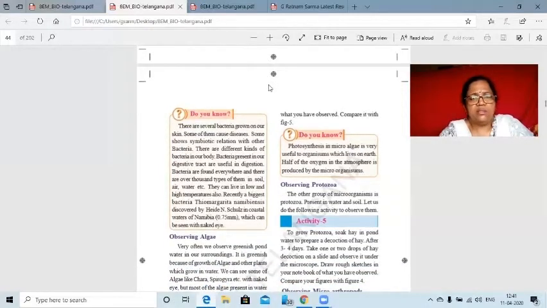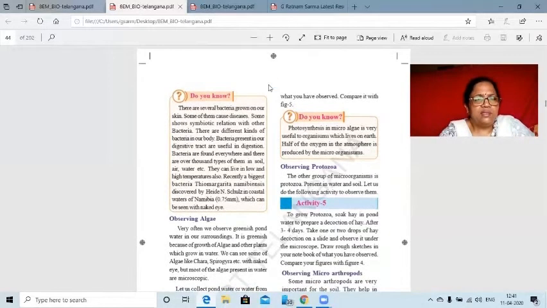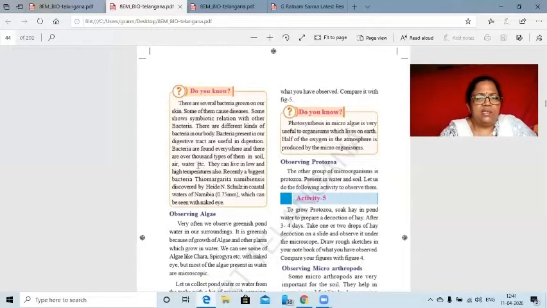So next, coming to this box here. What is this box? Do you know? What is it trying to tell us? Again, in this box, we will see what the major diseases caused by bacteria are, because they are present around us.